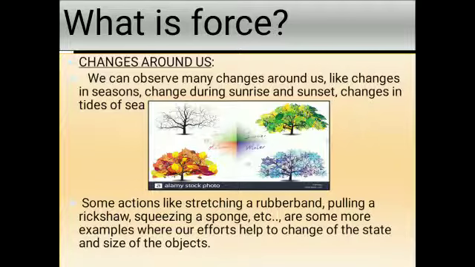Stretching a rubber band means what you are doing? You are pulling. And pulling a rickshaw, what you are doing? Pulling, towards you. Now squeezing a sponge, what you are doing? You are pressing, means you are pushing the sponge. So in all these cases, to change their shape or their state, you are applying something. What is that? We call it pull or push. For that, the name in our physics is force.